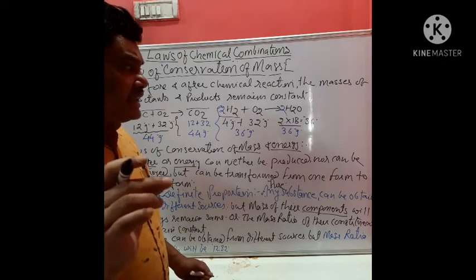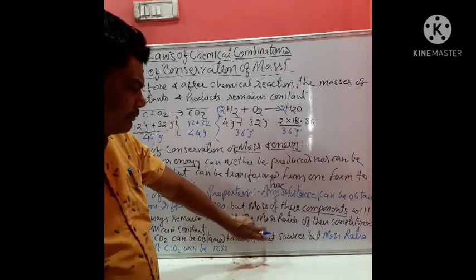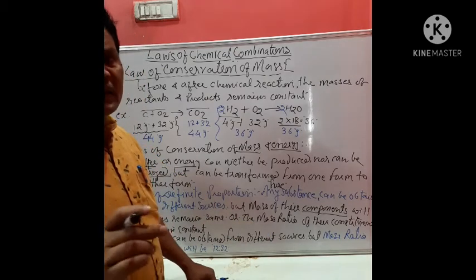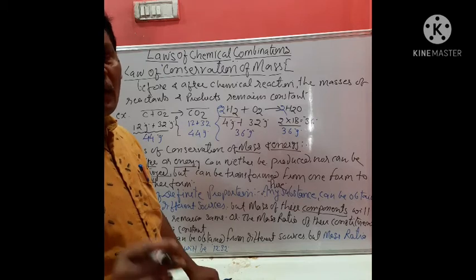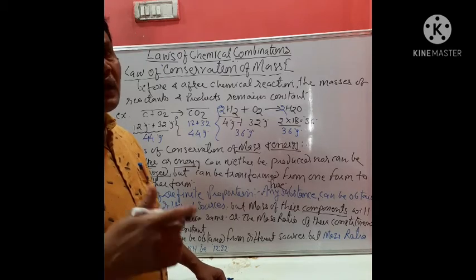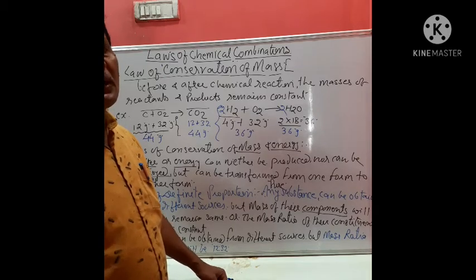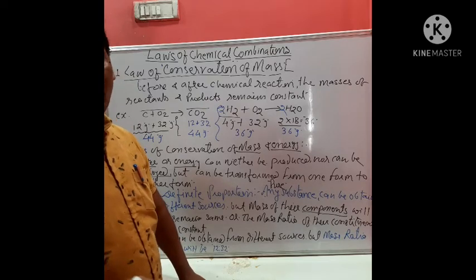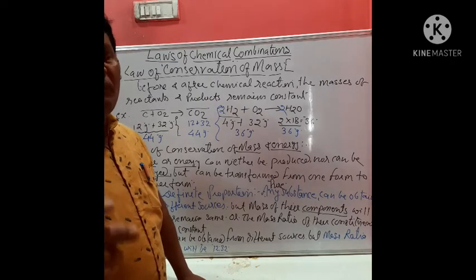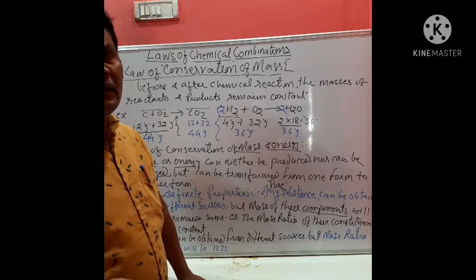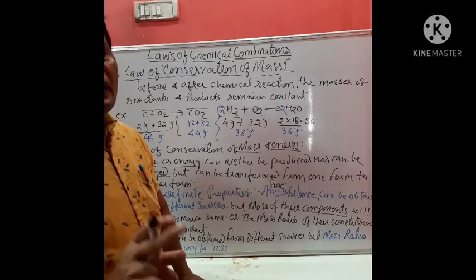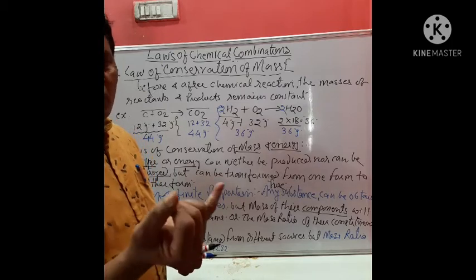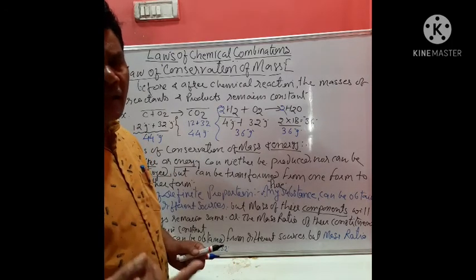Getting? There is an exception to this law which you have to mention. What is the exception, student? After the discovery of isotopes. Now what are isotopes? Isotopes are the atoms of an element having different masses but the same atomic number. Like carbon has two isotopes, carbon 12 and carbon 14, isn't it?